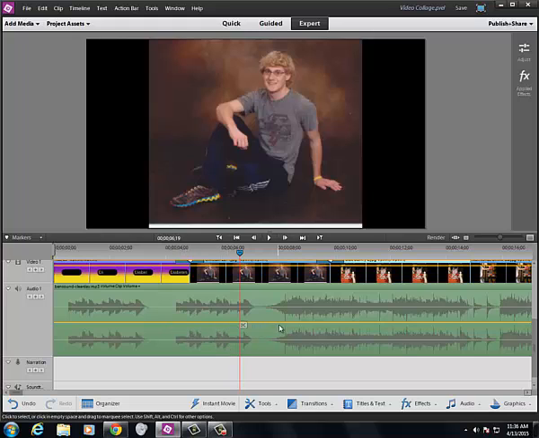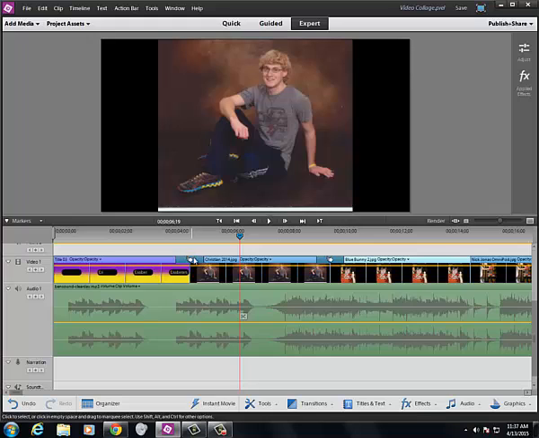The yellow line in the middle is your volume control. For the most part, I always suggest that you leave your volume right in the center where it is by default. I want to look for an area that is close to this area, because that's where these two pictures come together. But I want to find an area close to that area to transition from this picture to this picture.